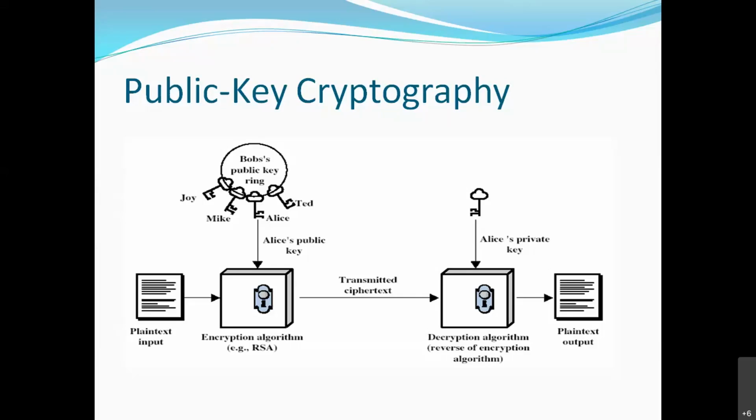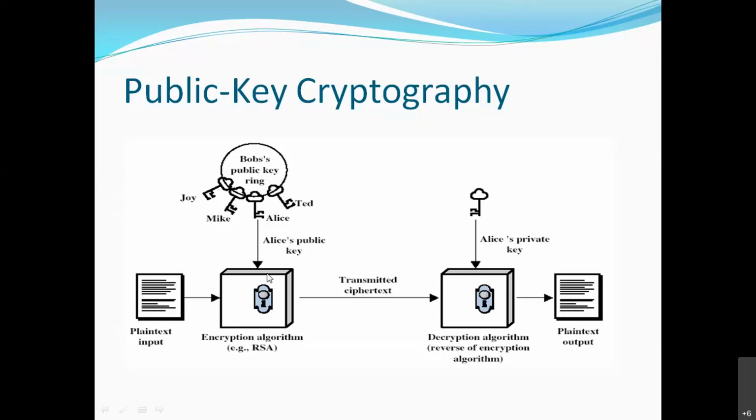Now I will encrypt the message using Mike's public key and send it to Mike. Now Mike will use whose private key? His own private key or any other's private key? Mike will use his own private key because he doesn't know others' private keys. Yes, he will use his own.